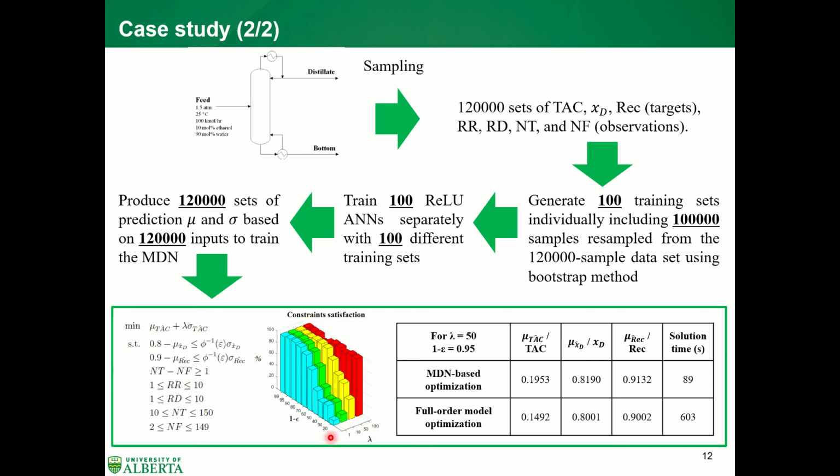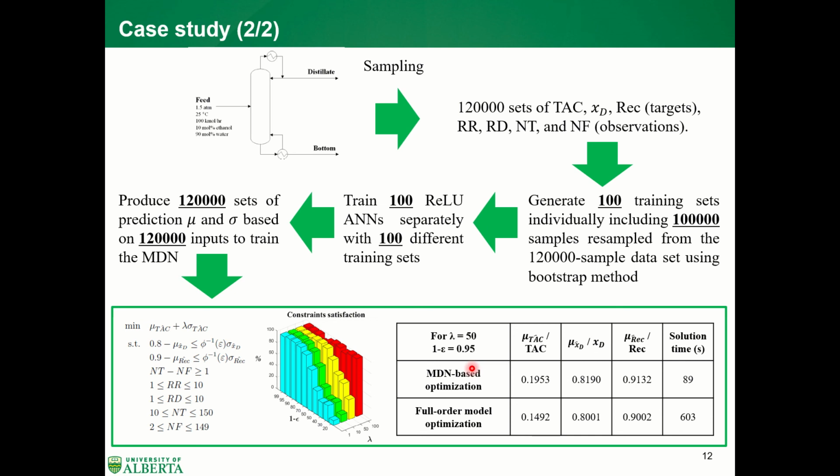After that, we got several optimal solutions with different constraint satisfaction probability. As I increase lambda and confidence level, we got a solution with higher constraint satisfaction probability. And if we want the confidence level to be greater than or equal to 0.99, we got a solution with constraint satisfaction probability higher than 0.99, which means that this proposed approach is reliable for dealing with this more complicated case study.